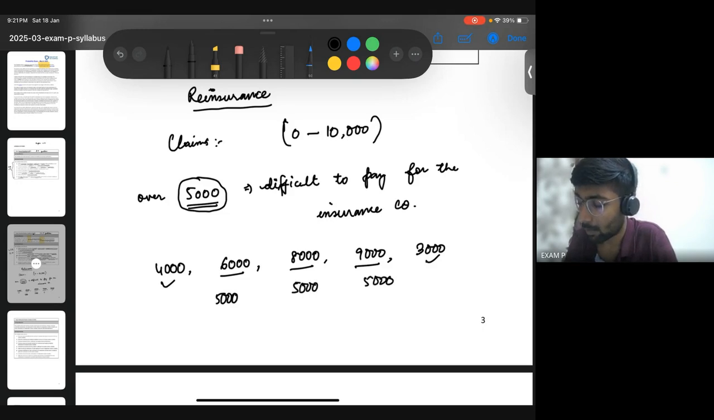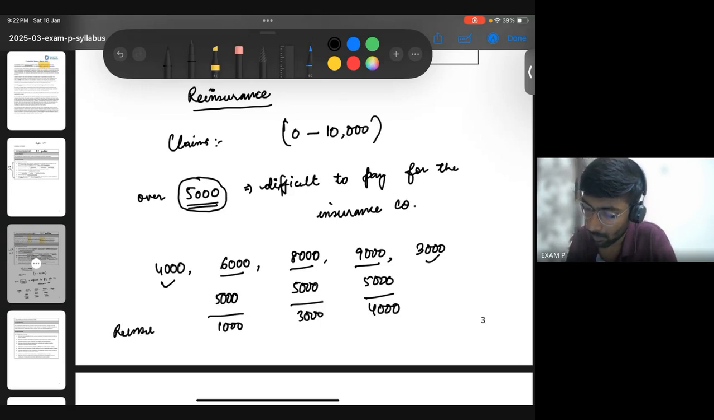And the remaining, what is the remaining? Remaining here is 1,000. Here the remaining is 3,000, and then here the remaining is 4,000. Who will pay these amounts? Reinsurance company.